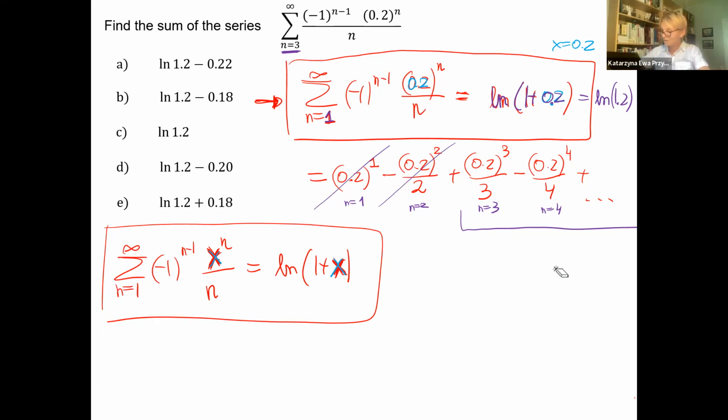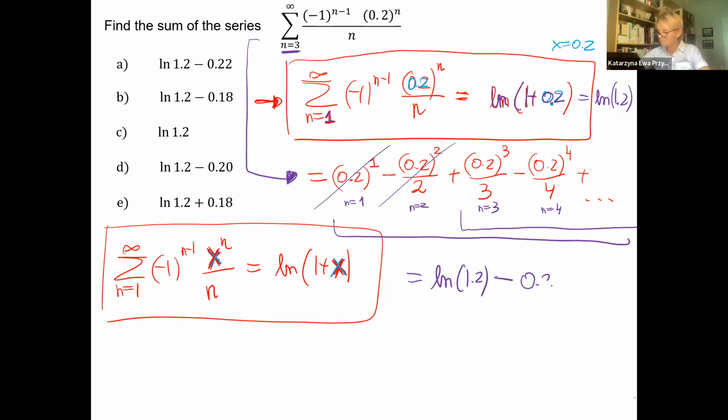This will be actually the answer. Then we will have everything, which is named natural log of 1.2. We know where this comes from, and minus the first term and the second term. Oh, it is tricky, because it's negative. These 2 terms I'm trying to subtract.